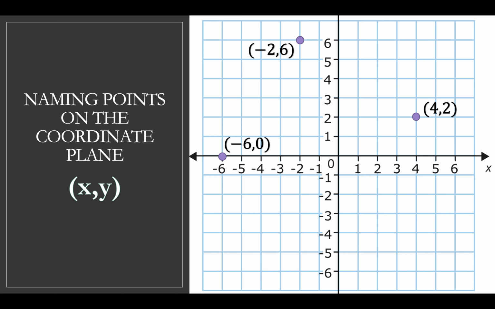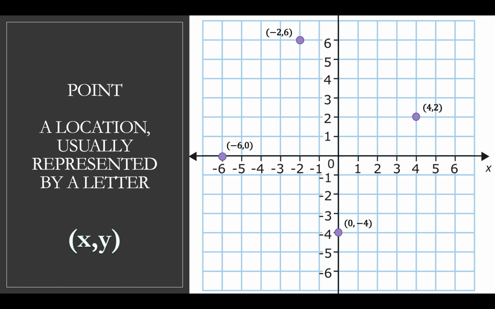And then same thing for the y-axis. Just like the x-axis is the place where all the y-coordinates are 0, the y-axis is the place where all the x-coordinates are 0. And the x-coordinates always go first. So that would be (0, -4), like that. So that's naming points on the coordinate plane.